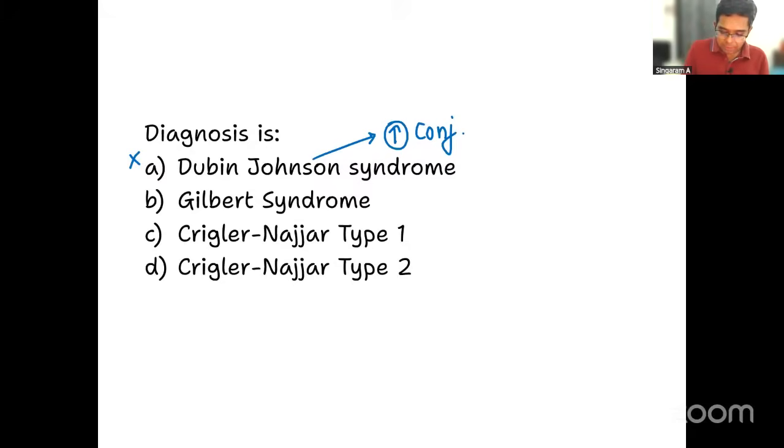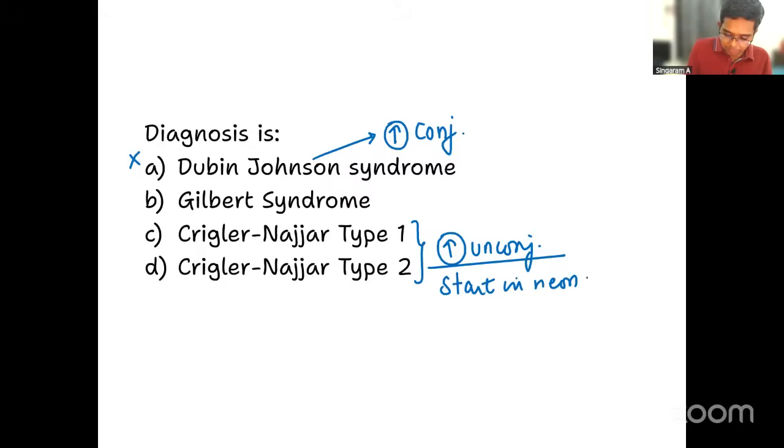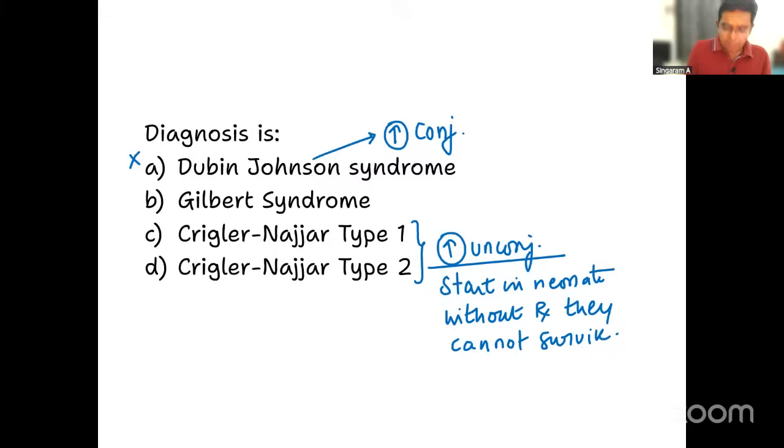Look at the other two options. The last two options, Crigler-Najjar type 1 and type 2. They are characterized by increased unconjugated bilirubin. But this particular condition will start in the neonate itself, and without treatment, they cannot survive. Right. Now, especially Crigler-Najjar type 1, without liver transplantation, they will not be even able to survive.